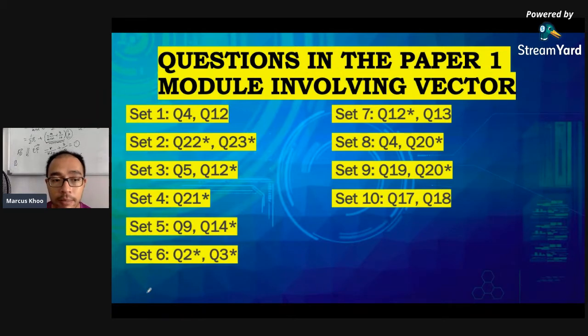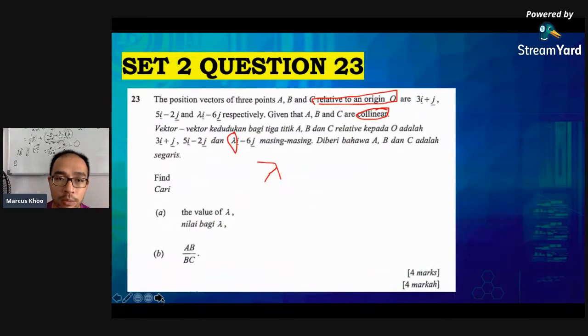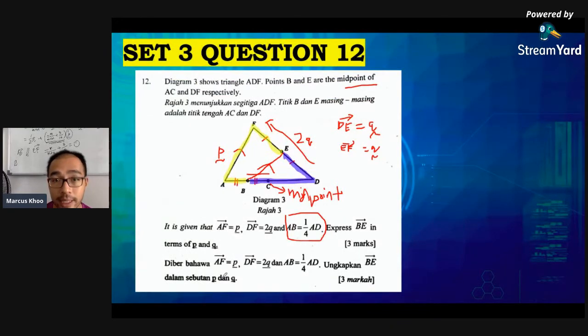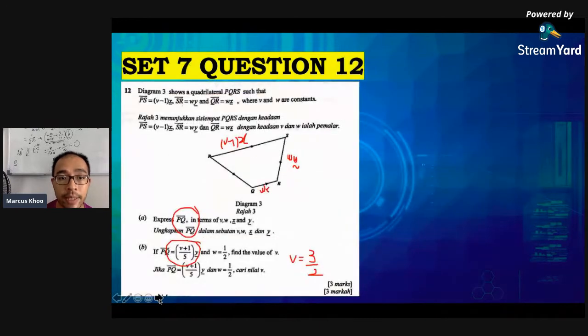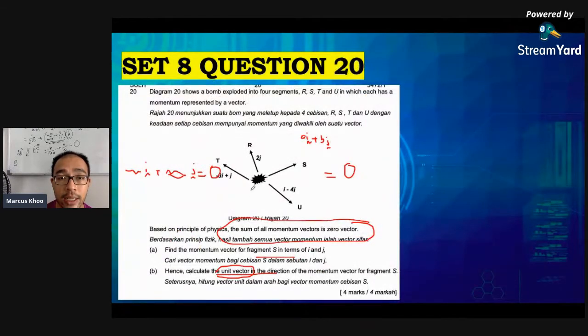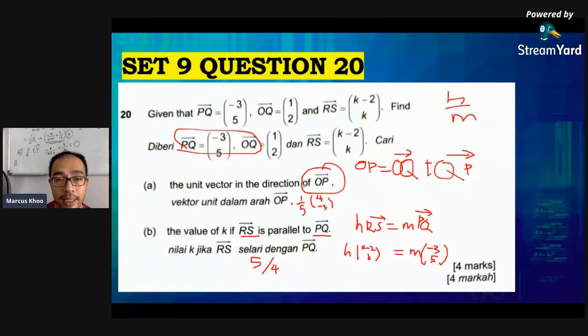But actually the most difficult, I don't know which is the most difficult for you. If it were me, I would say that the most complicated one is this. This is very complicated because there's a lot of information given, but the question is so vague. Express M in terms of N, but it doesn't tell you how to solve the question. Sometimes it can be as simple as something like this. It is non-routine, but it's actually very simple. Or even simpler is like this. So do a lot of practice.